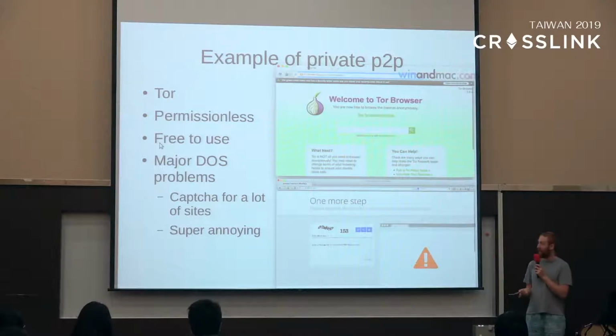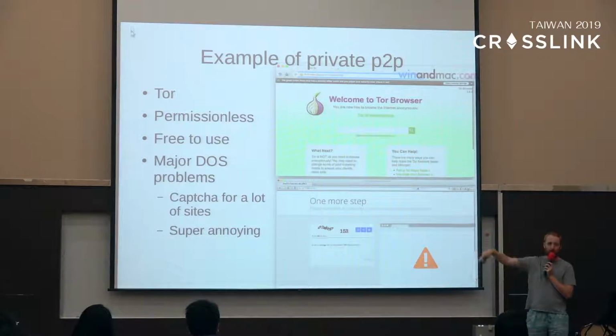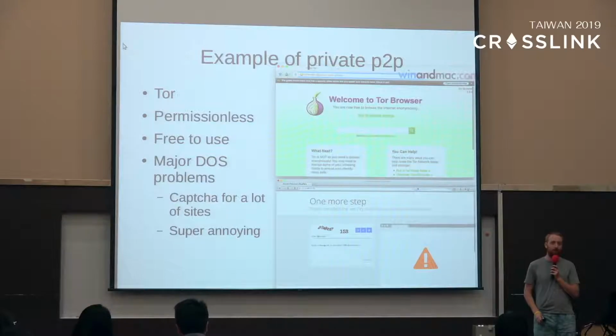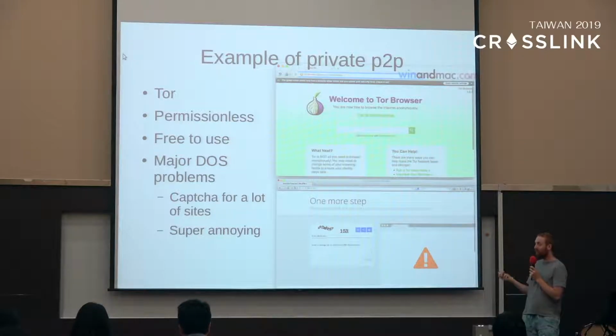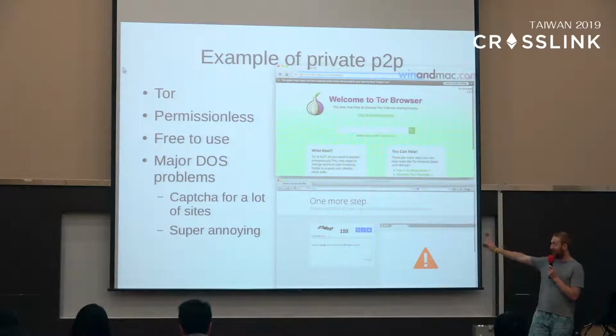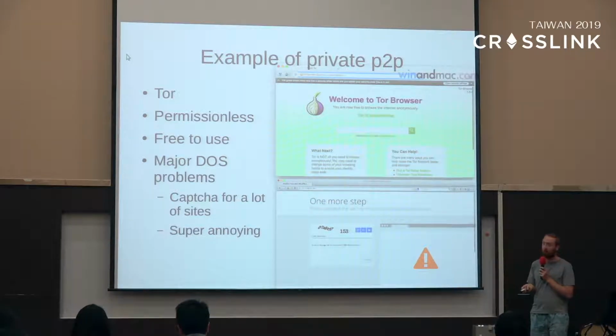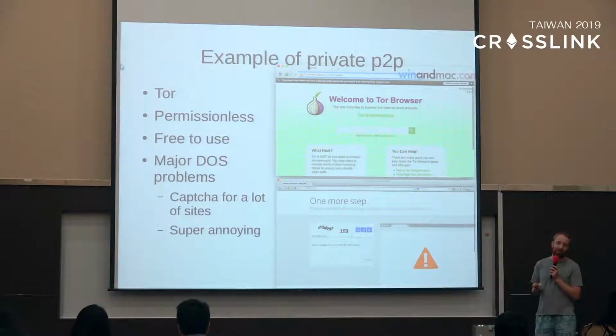For example, if you use Tor a lot, you've probably seen this screen, where you want to go to a website and they say, oh, you can't go to the website, you have to put in this CAPTCHA. The reason is that because anyone can join Tor and anyone can use Tor, it has become abused, because people use it to, for example, set up millions and millions of Gmail addresses or upload lots and lots of videos to YouTube. For that reason, Tor is very slow, and it's really annoying to have to deal with these CAPTCHAs all the time, to the point where people don't really use Tor, or it just hurts.